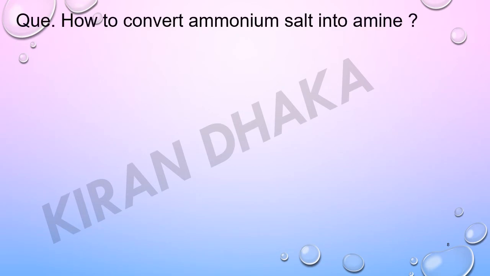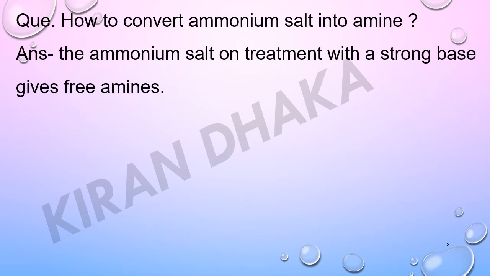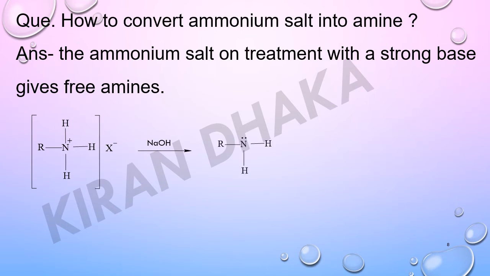How to convert ammonium salt into amines? Answer: the ammonium salt on treatment with a strong base gives free amines. For example, RNH3+ X- reacts with NaOH, that is strong base, and gives RNH2, that is primary amine, and H2O and Na+ X-.